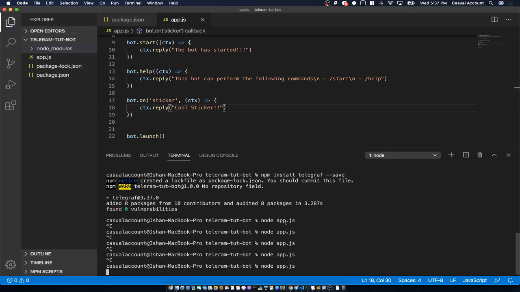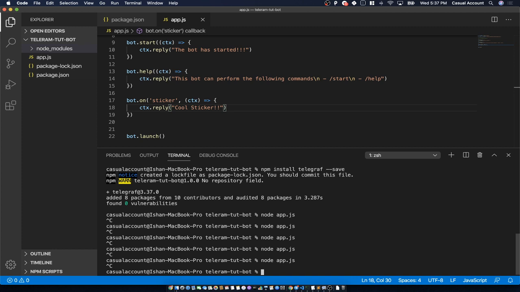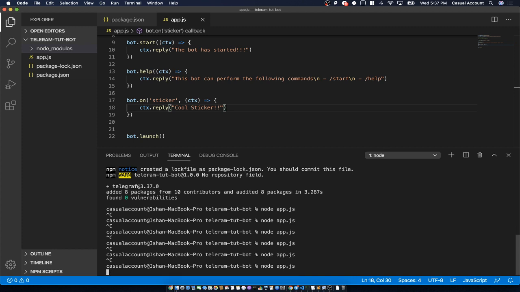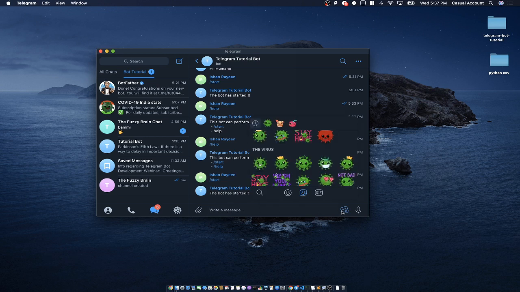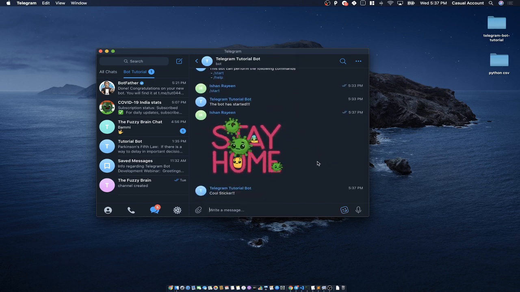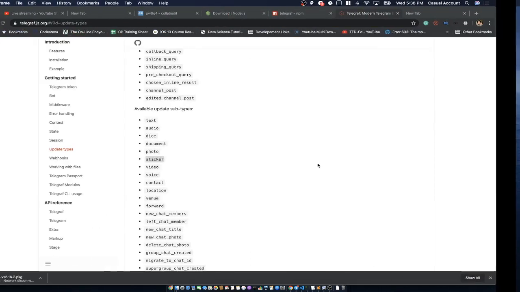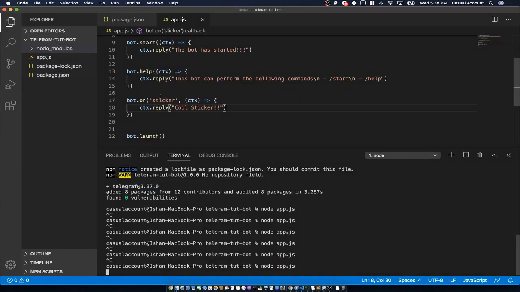Okay, so let's try it. I have saved it. I'll relaunch the application. Node.js. So the application is launched again, and let's go back to our bot and try to send a sticker. So from the sticker gallery, let's say stay at home. Oh yeah, now it's getting that we are sending a sticker, right? In the same way, you can create for multiple objects. For example, for a text, for audio, and everything else. Okay. So this is how you identify a type of message and reply based on that.